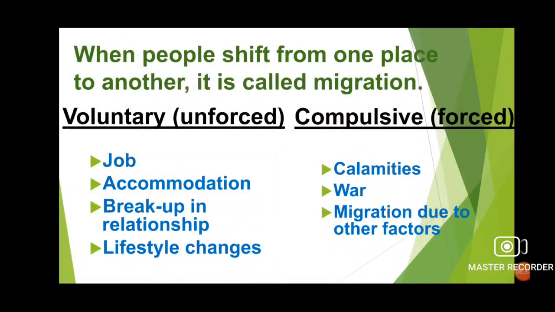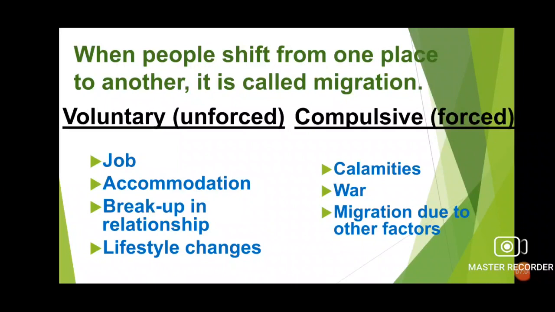When people shift from one place to another, it is called migration. Voluntary, unforced: job, accommodation, breakup in relationship, lifestyle changes. Compulsive, forced: calamities, war, migration due to other factors.